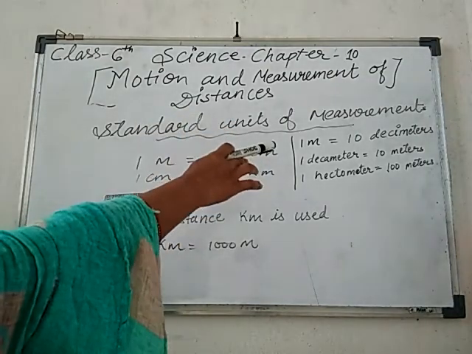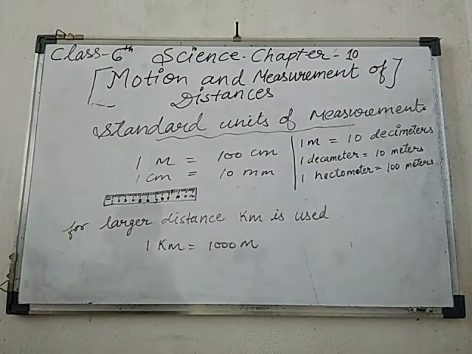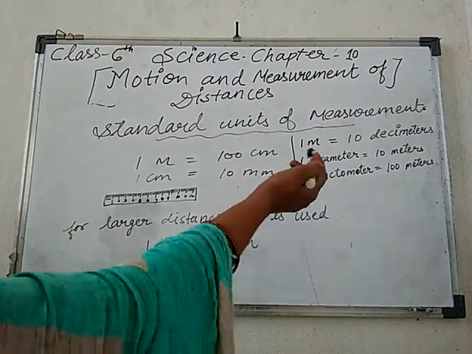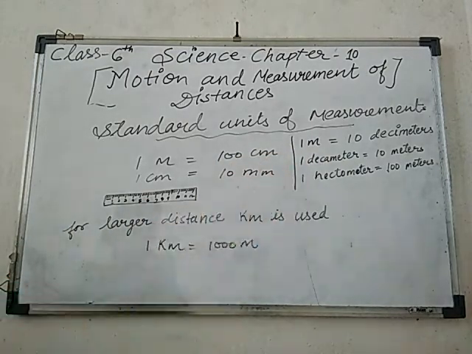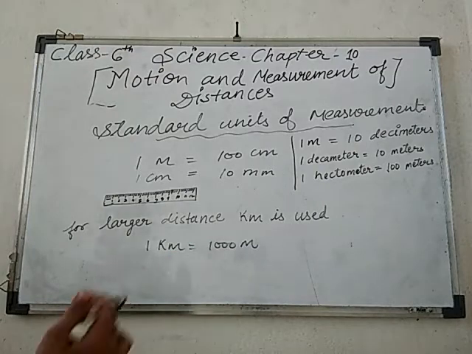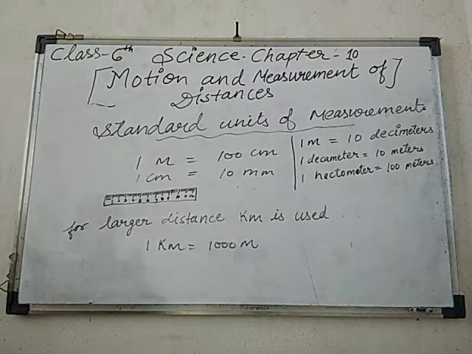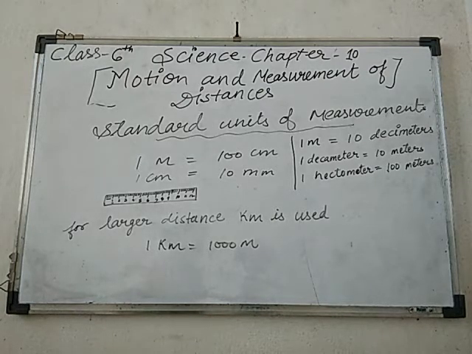Here you can see that 1 meter equals 10 decimeters, 1 decameter equals 10 meters, 1 hectometer is equal to 100 meters. Here are the standard units for measurement, okay. Now later we will discuss how the modes of transport were used in ancient times, and how they developed at that time, okay students.